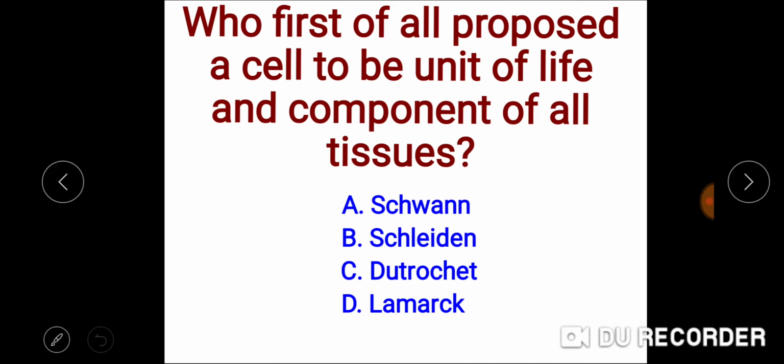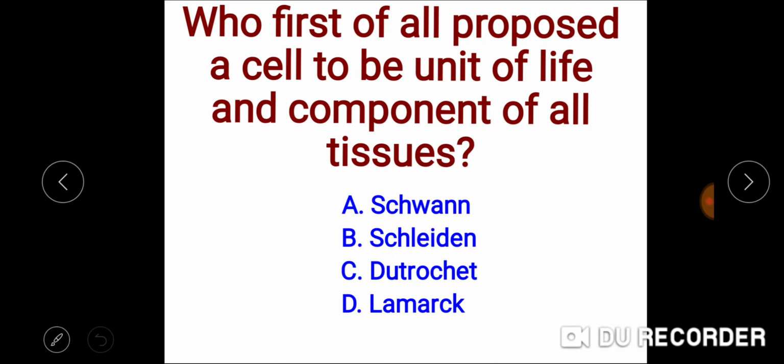Schwann studied that all animal tissues are made up of cells, while Schleiden, a German botanist, concluded that all plant tissues are made up of cells.